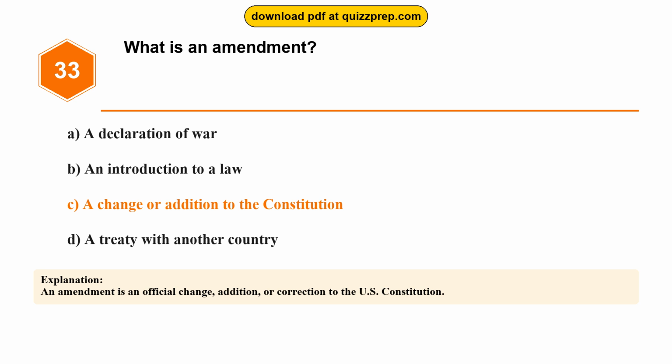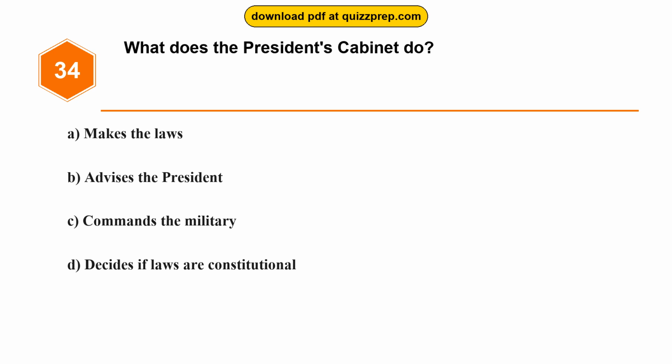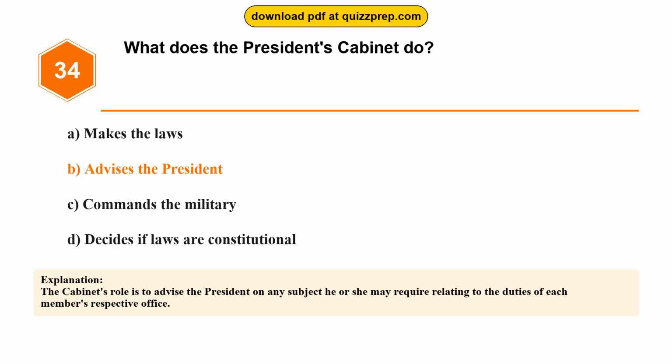Constitution. Question 34. What does the President's Cabinet do? Option A, makes the laws. Option B, advises the President. Option C, commands the military. Option D, decides if laws are constitutional. The correct answer is option B, advises the President. The Cabinet's role is to advise the President on any subject he or she may require relating to the duties of each member's respective office.